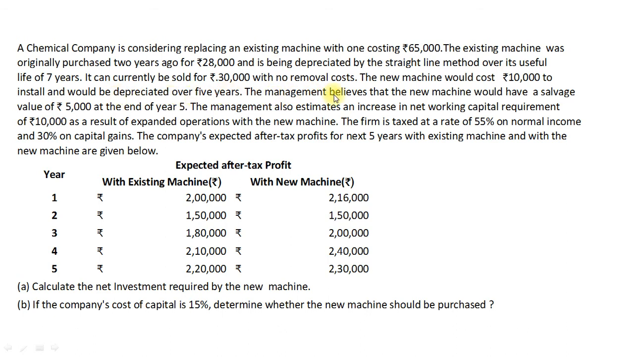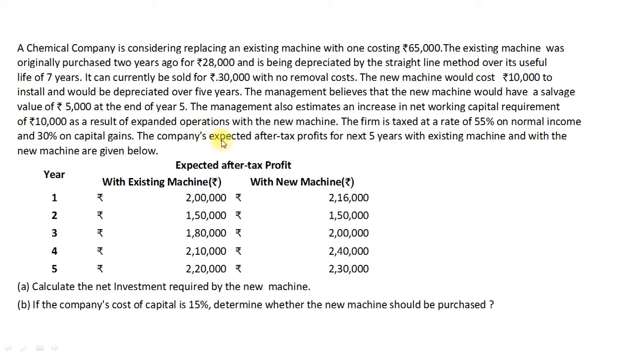The management believes that the new machine would have a salvage value of rupees 5,000 at the end of year 5. The management also estimates an increase in net working capital requirement of rupees 10,000 as a result of expanded operations with the new machines. The firm is taxed at a rate of 55% on normal income and 30% on capital gains.